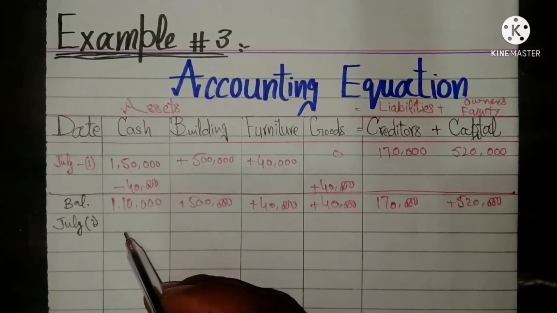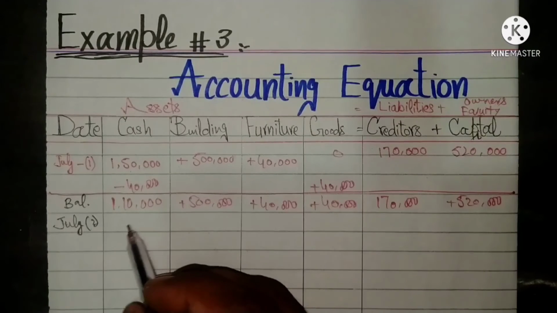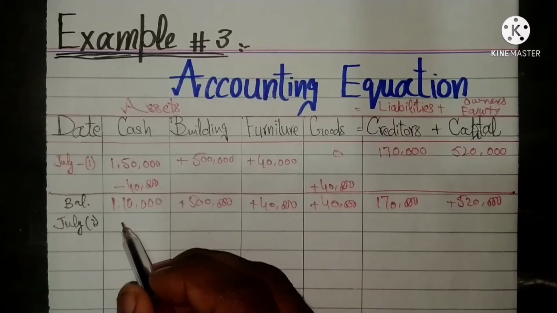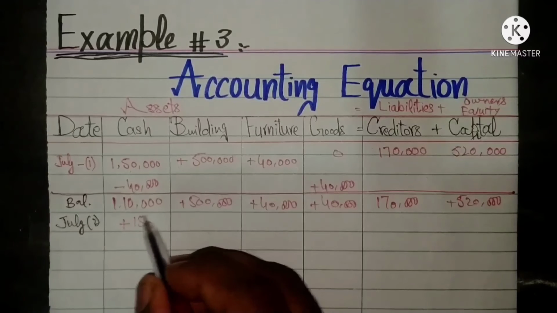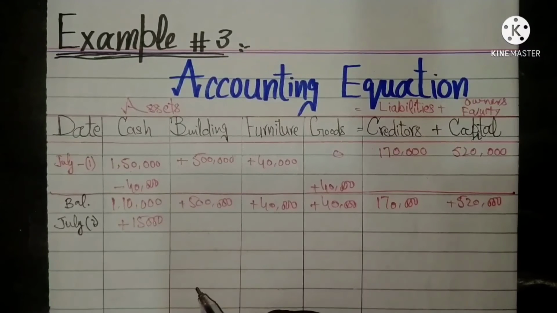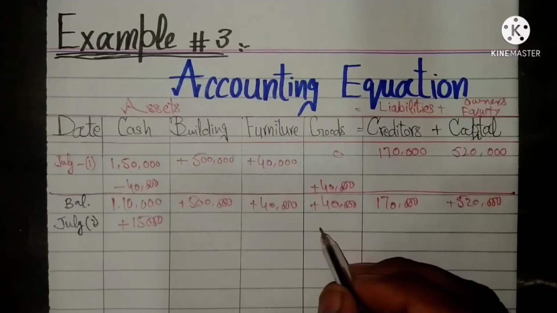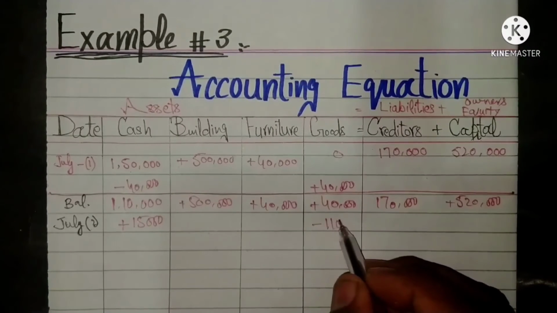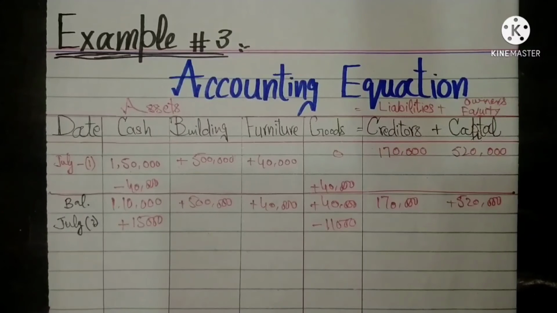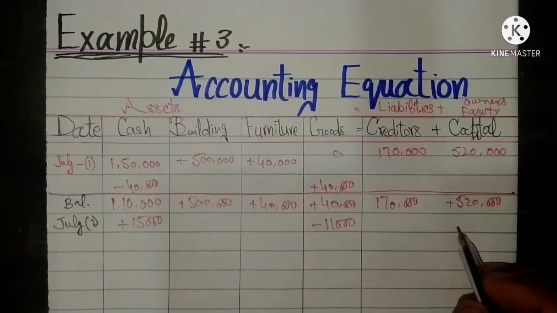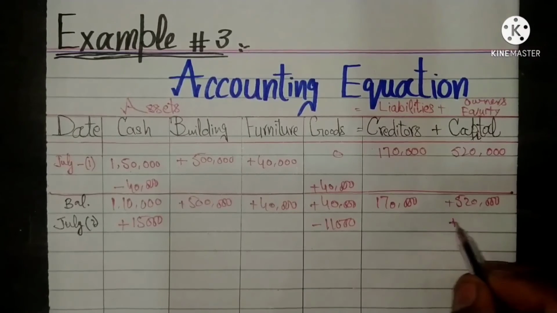First is goods sold for $15,000 and ultimately addition in cash by $15,000, and goods decreased by $11,000. The difference of the two amounts will be considered as profit and ultimately profit will be added in owner's equity or capital, $4,000.